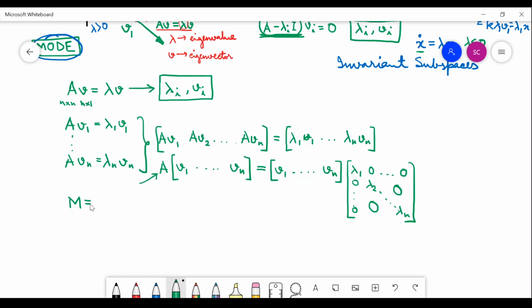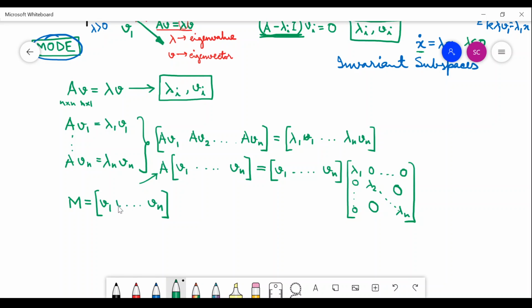This is called the modal matrix, by the way. And it is comprised of the eigenvectors associated with the eigenvalues in order. So you are writing down the eigenvector of eigenvalue lambda 1, then the eigenvector of eigenvalue lambda 2.